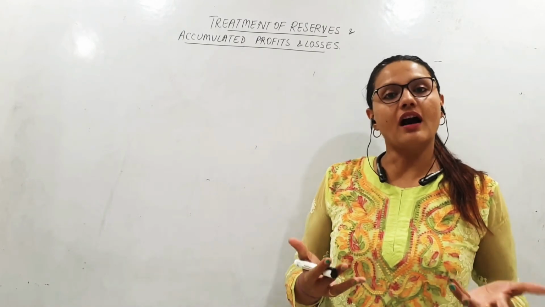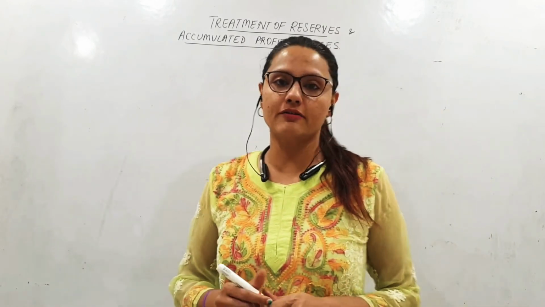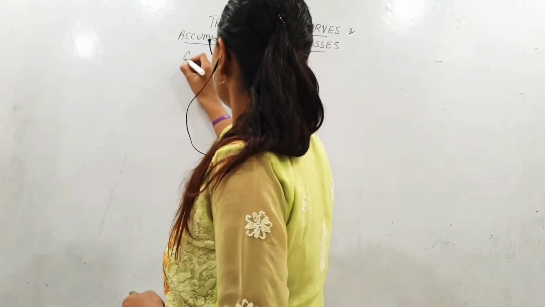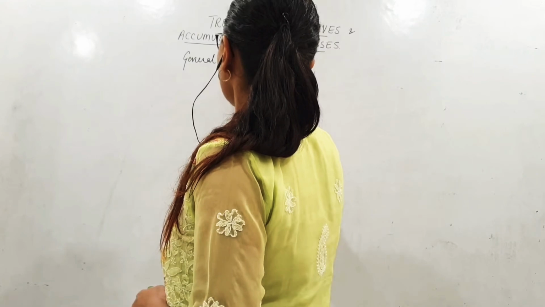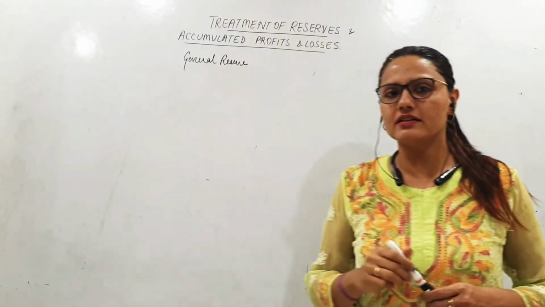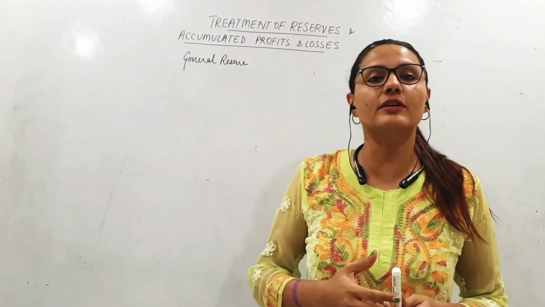Now, what are reserves? Suppose a firm has a general reserve. We have done this in partnership fundamentals. We create reserves out of the profits.